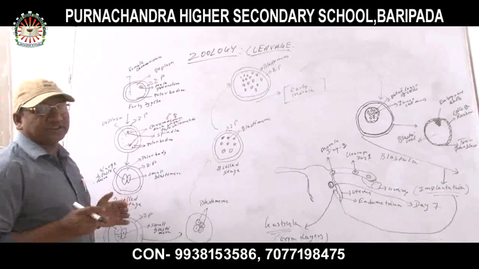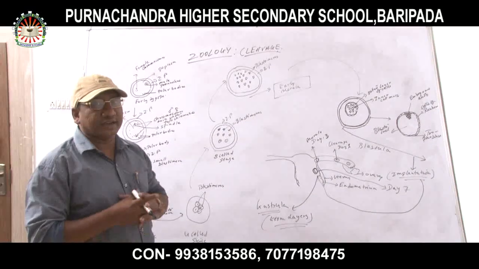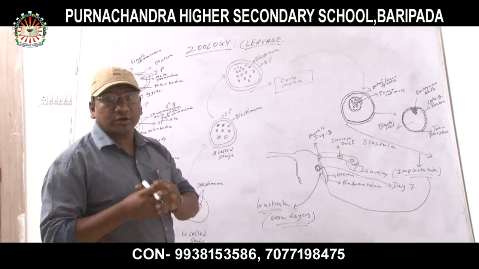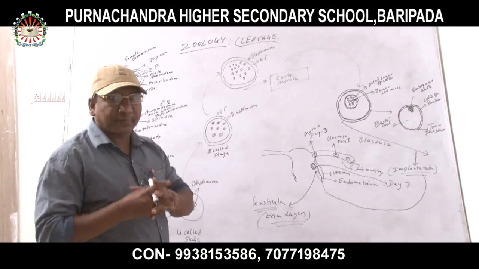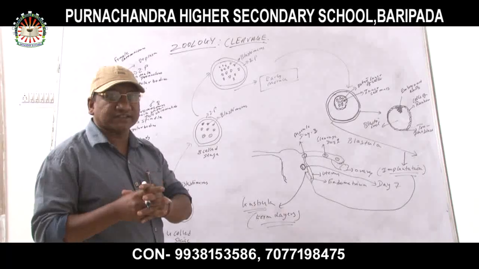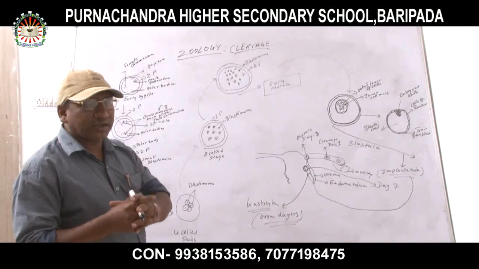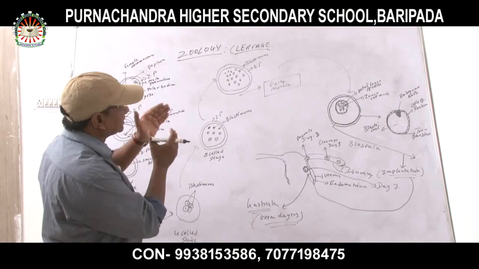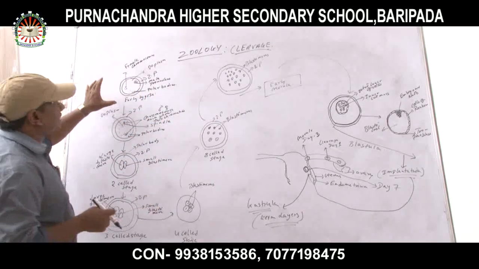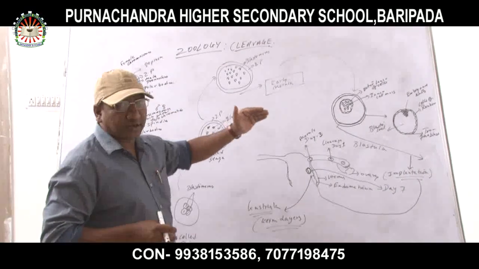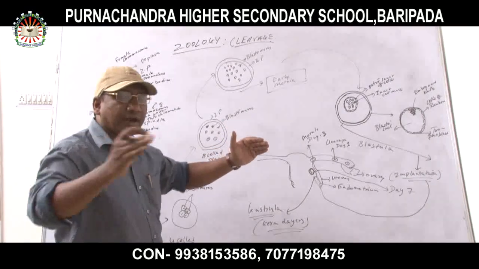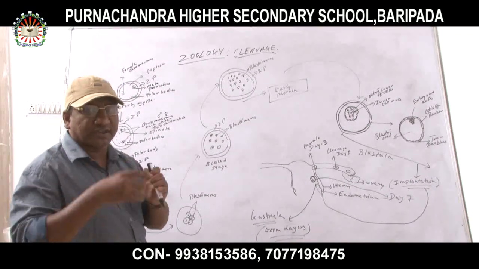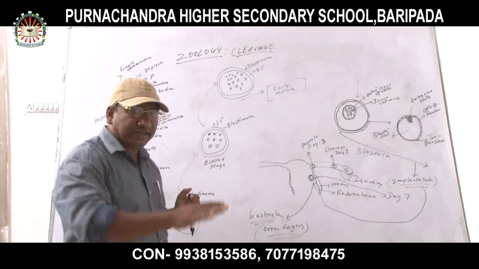The definition of cleavage is: it is a rapid mitotic division which takes place inside the zygote. Now, where does this happen? Cleavage happens in the fallopian tube. It starts from the fallopian tube, just right after fertilization. So how many cleavages take place after fertilization?